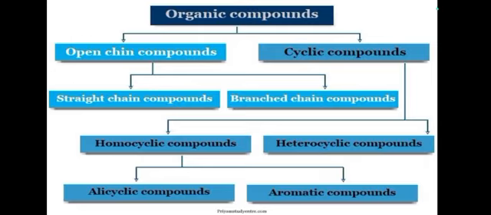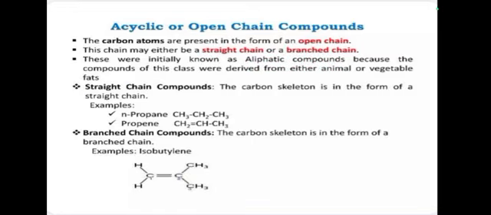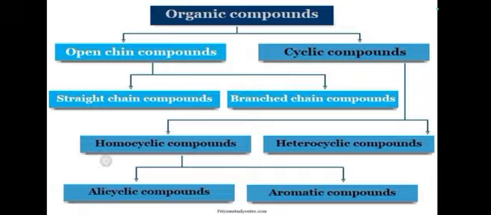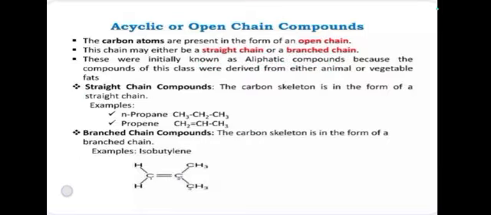First see the open chain compound. Open chain compound means the compound containing an open chain of carbon atoms in their molecule, producing a chain-like structure with the help of carbon atoms.